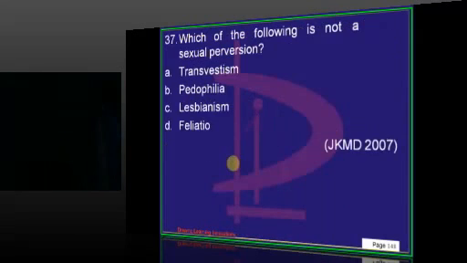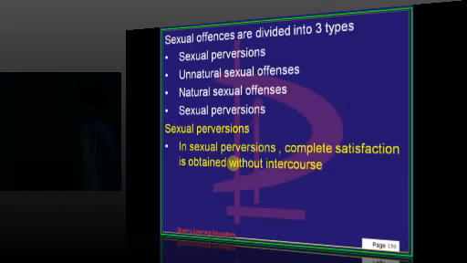Then doctor, which is not a sexual perversion? Beautiful question. This is one question. Lot of state PG entrances will commonly confuse you on this. For that you must be expert in sexual offences. Sexual perversions, natural sexual offences, unnatural sexual offences. That's how we have divided.